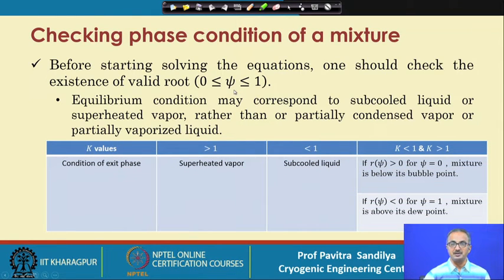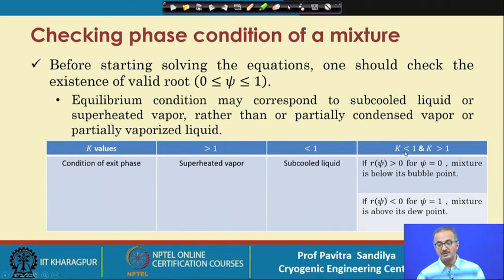If there is partial condensation or partial vaporization, then psi must lie between 0 and 1. If all the K values are more than 1, that means we have superheated vapor, so we will not be solving it. Again, if all the K values are less than 1, then we have subcooled liquid, and then also we will not be performing any kind of separation analysis.